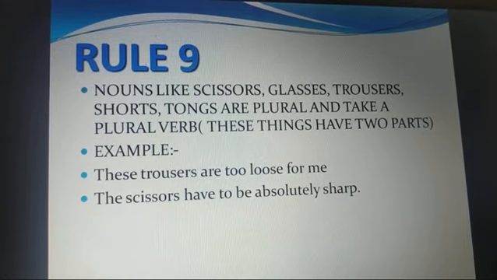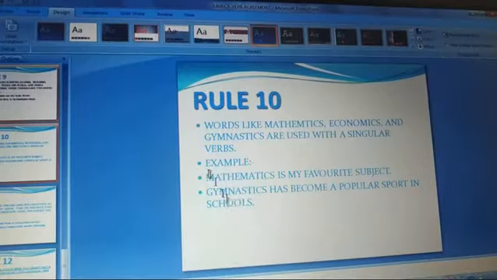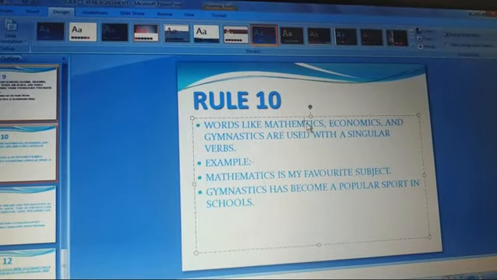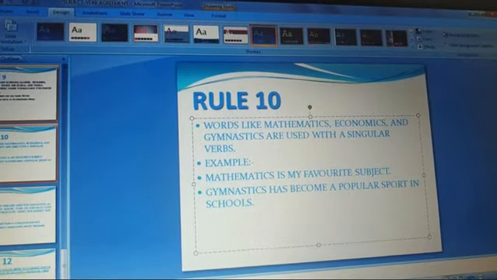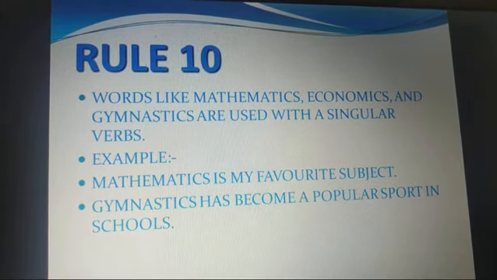Next rule, what does it say? Words like mathematics, economics, again same problem, children. Mathematics, okay. Words like mathematics, economics and gymnastics are used with singular verbs. Why? Because mathematics and economics is the name of a subject and gymnastics is the name of a sport form.